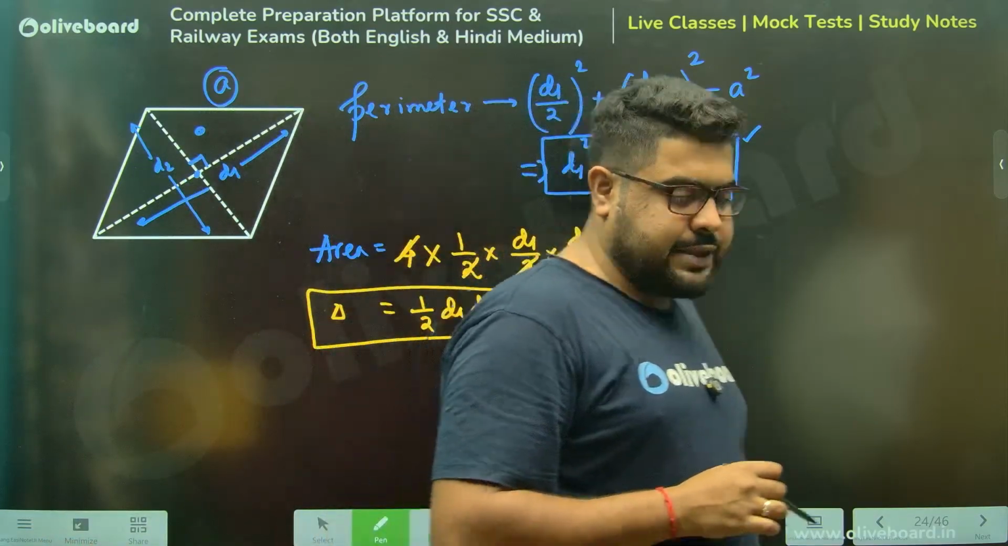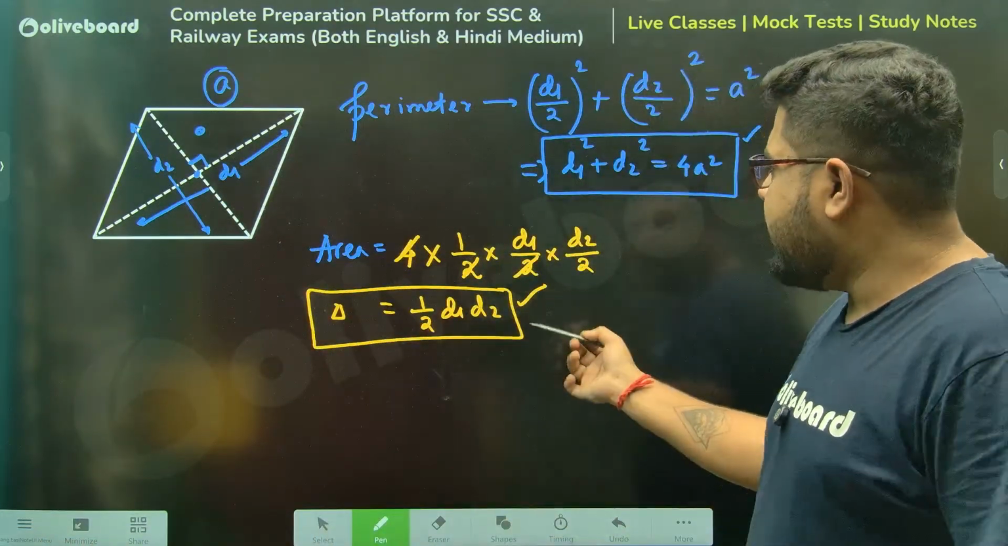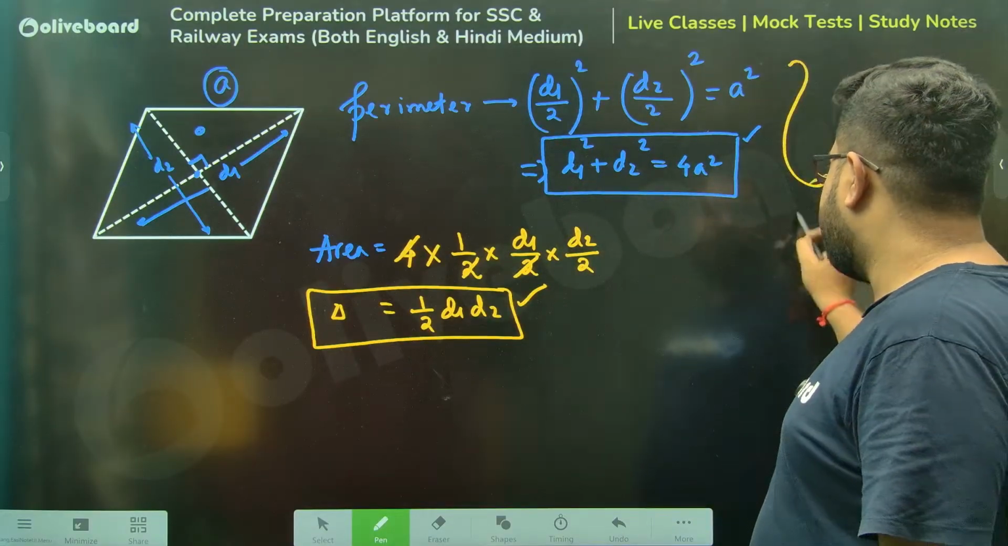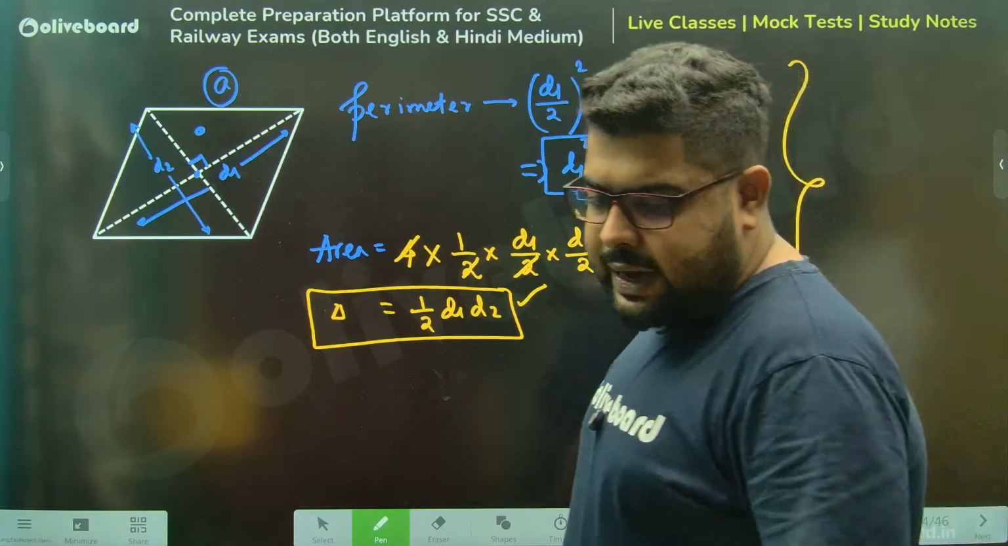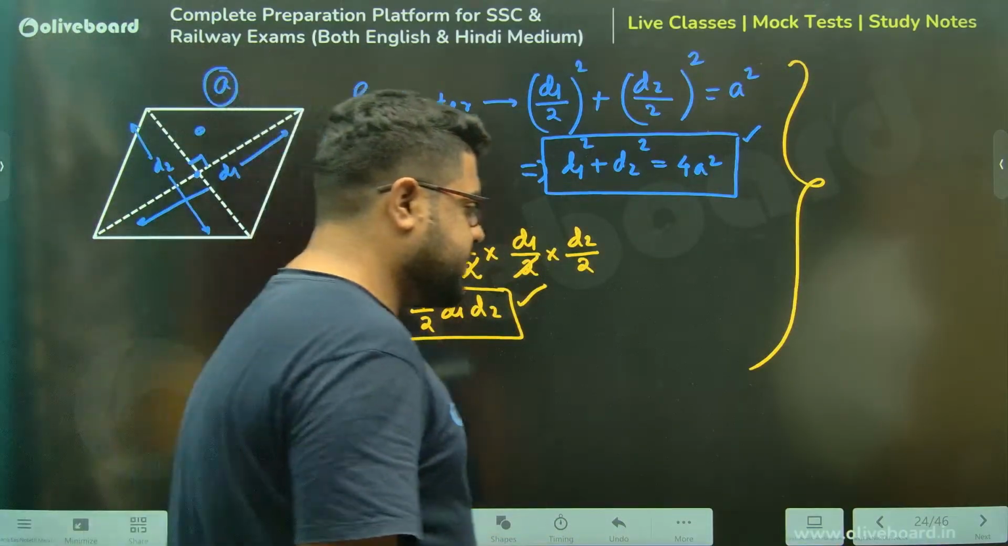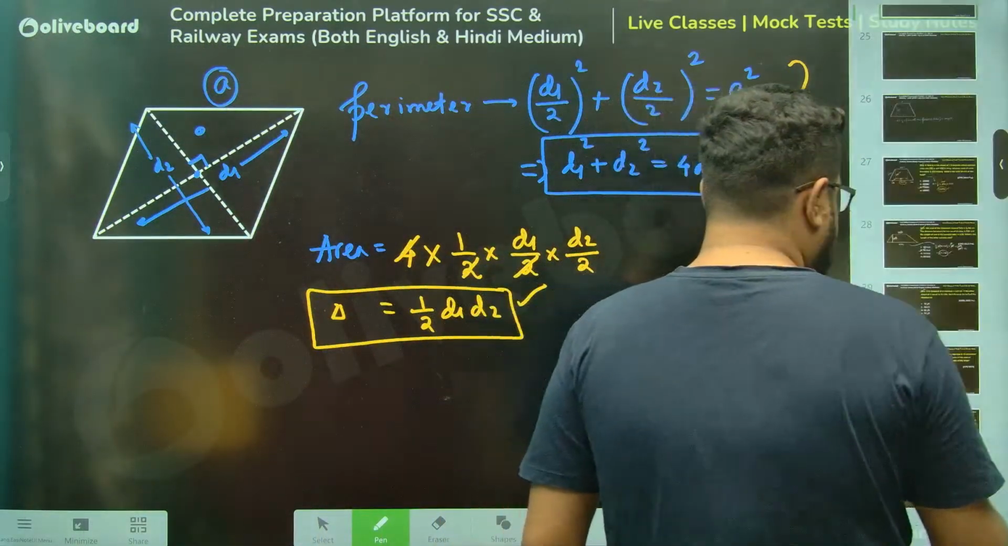These two properties, one property for area and one for perimeter, are very, very important for rhombus. Clear, everyone? Simple thing, not difficult at all. Chalo then, aage barho.